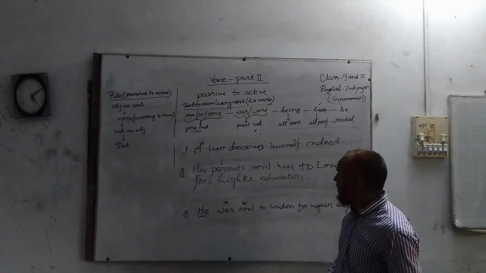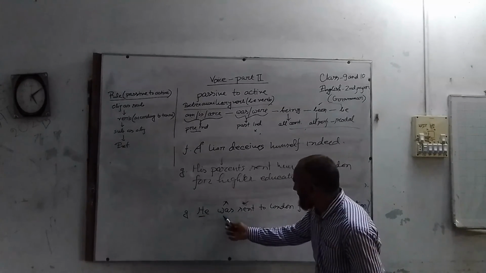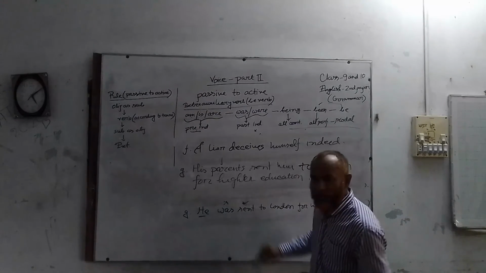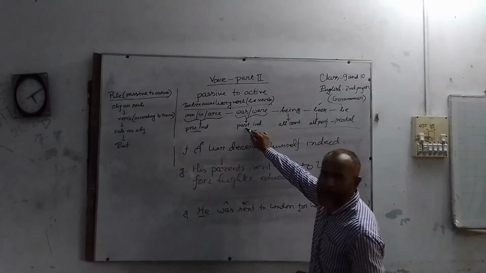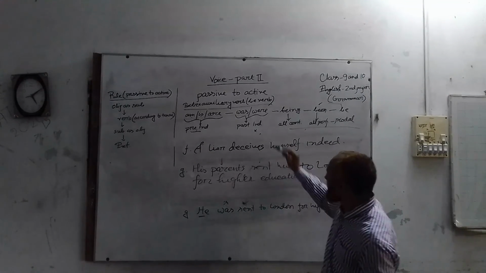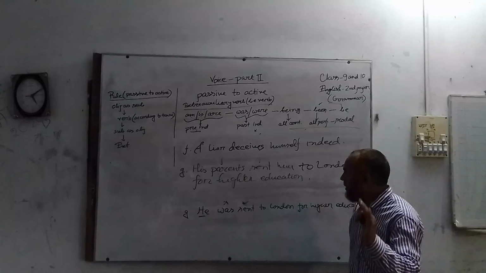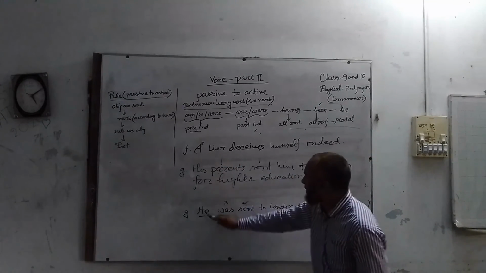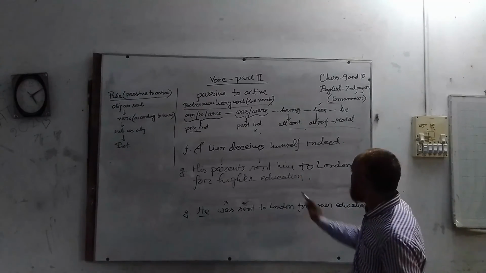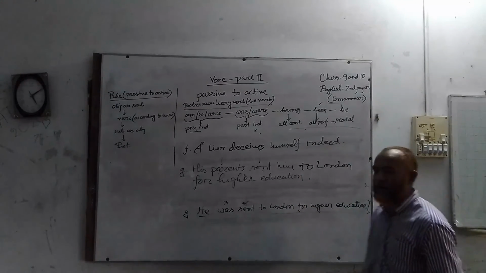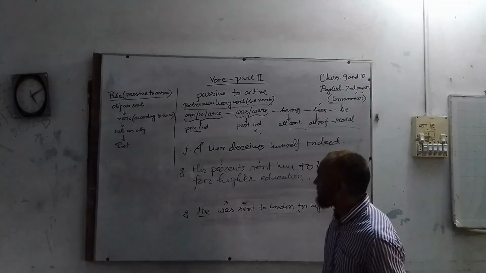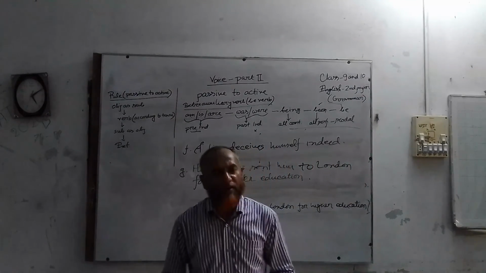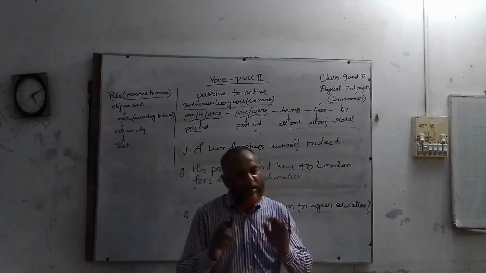But what is the tense of the sentence? Here we find was. Here was indicates past indefinite. So I have written the past form of the verb sent. Sent. Then he as object. Then we find to London for higher education is the extension. In this way, if you exercise more and more, I think you will easily learn.